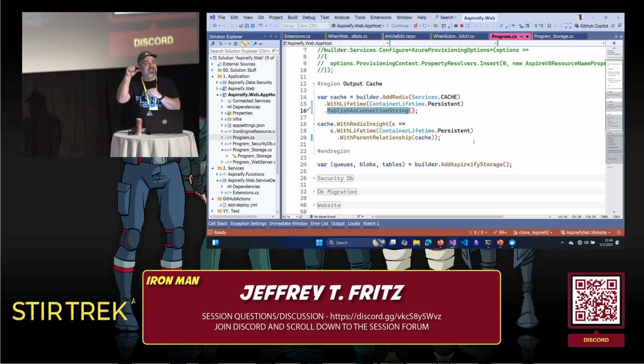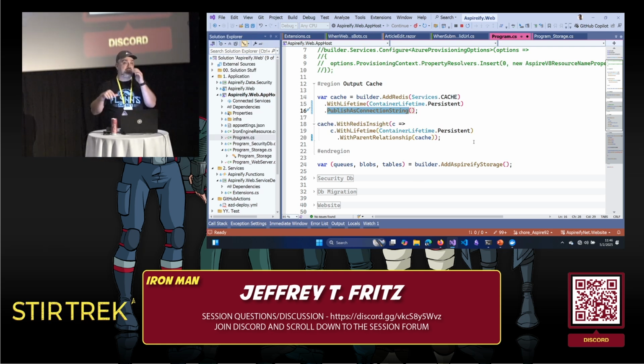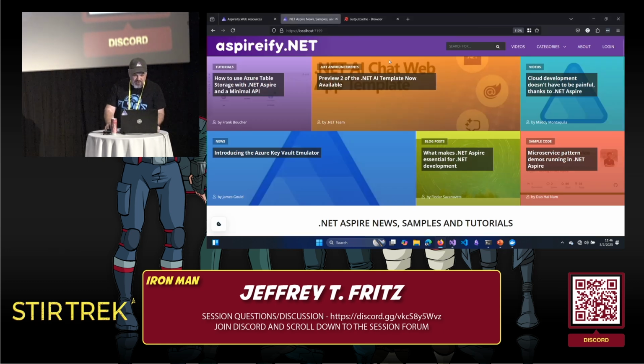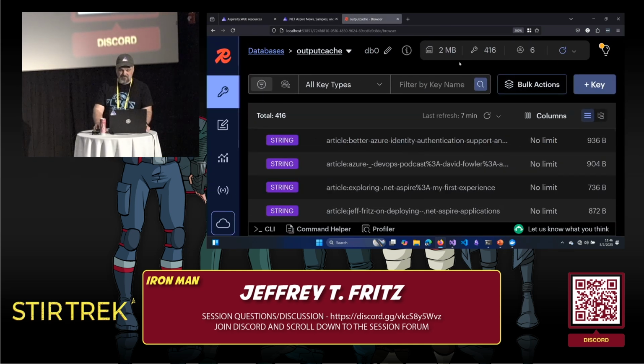The smallest Redis cache you can get on Azure using the Azure Cache for Redis is 256 meg. The size of the Redis cache that's running right now for this application is 2. This application's been running for a year and a half.